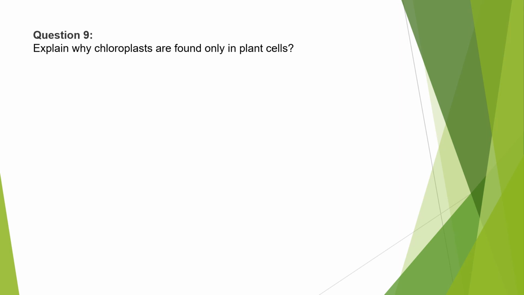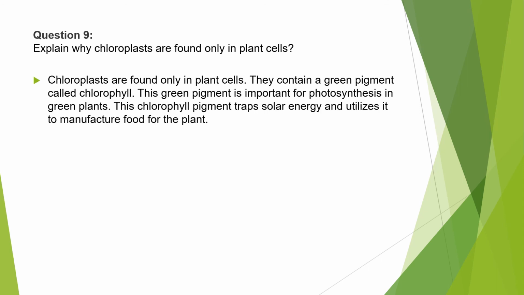Now here is our last question. Explain why chloroplasts are found only in plant cells. We know very well that chloroplasts are found only in plant cells. They contain a green pigment known as chlorophyll. This green pigment is important for photosynthesis, the process which takes place in green plants.